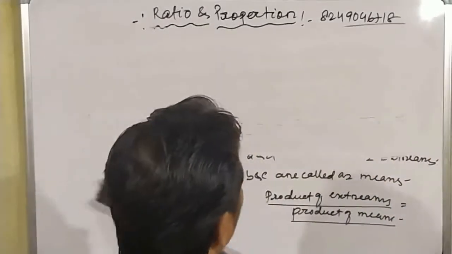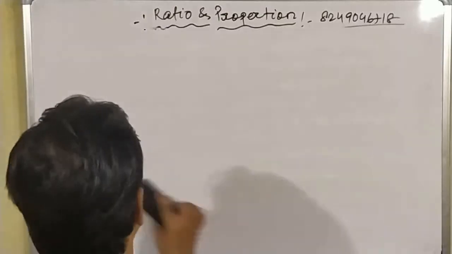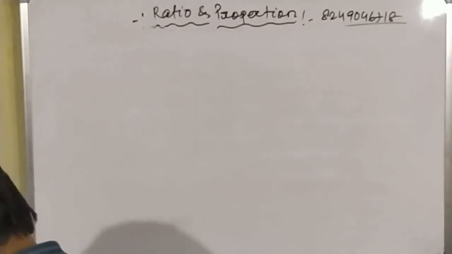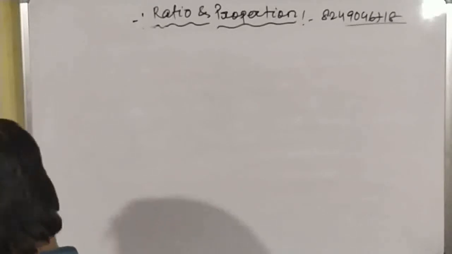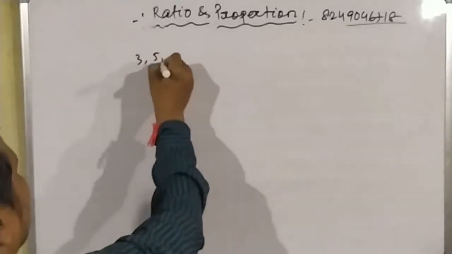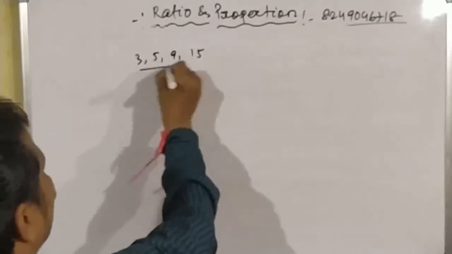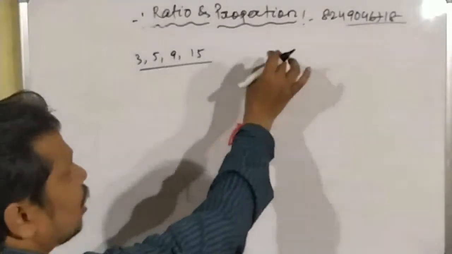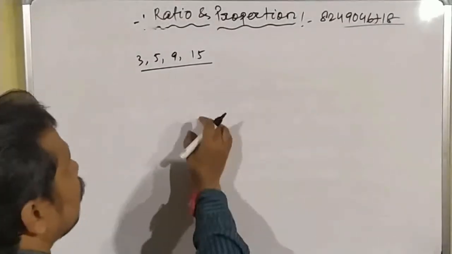Okay. So given four numbers, we will check whether the numbers are in proportion or not. Suppose we have 3, 5, 9 and 15. We have four numbers. Now you will check whether these four numbers are in proportion or not.